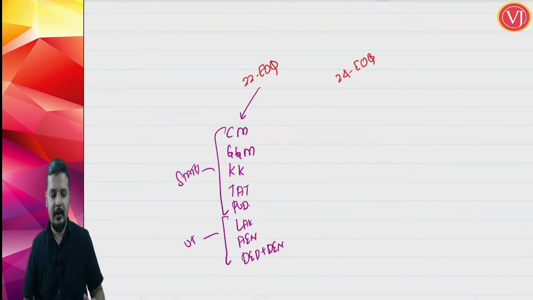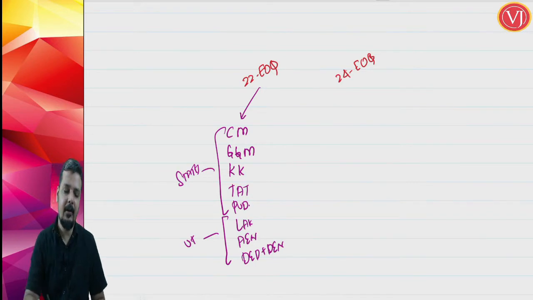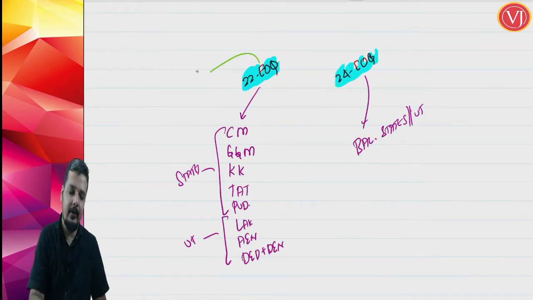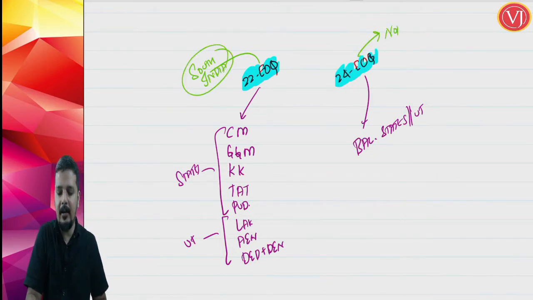These are all the states and union territories which are covered by the 22nd, and the 24th applies to the balance states or union territories. Friends, remember it in a simple way: the 22nd is for the southern part of India, South India, earlier, and the 24th is for North India, later.